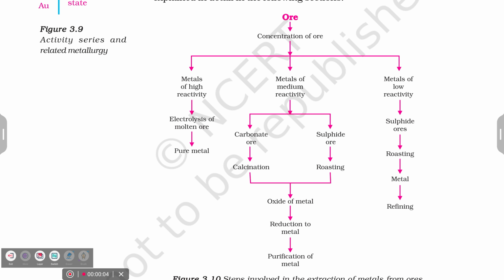Okay, shall we see? Extraction of metal from its ore. First one, what is the flow chart? What is mentioned on the topmost? Ore. What is the next one? Concentration of ore. What is the another name for concentration of ore? Enrichment of ore. And what is the first one classified as the metals of high reactivity?